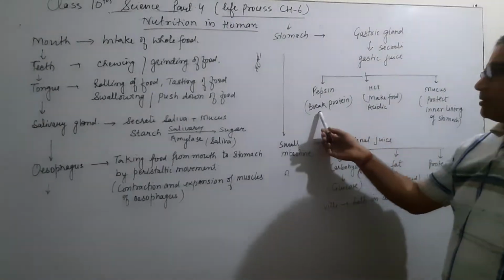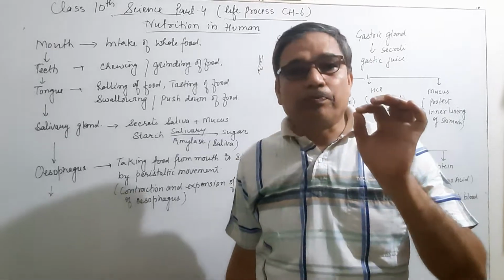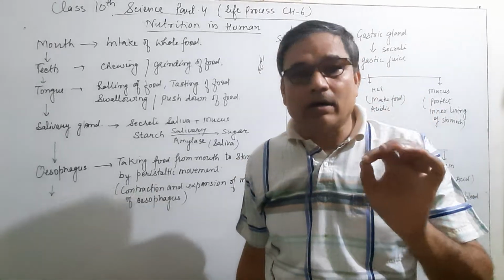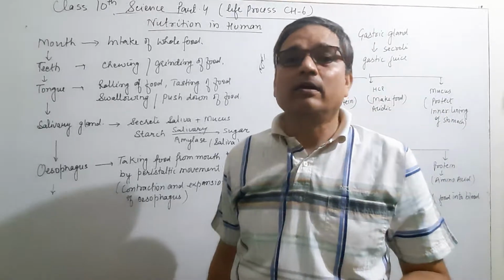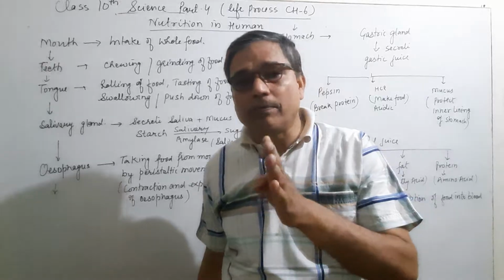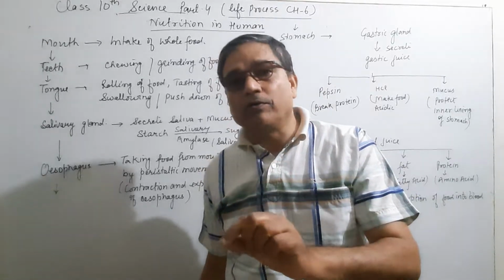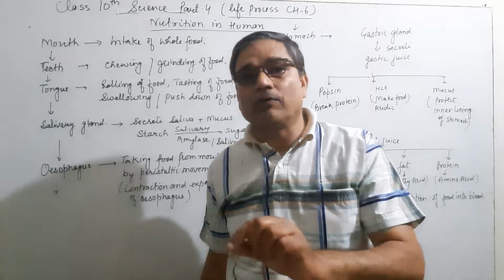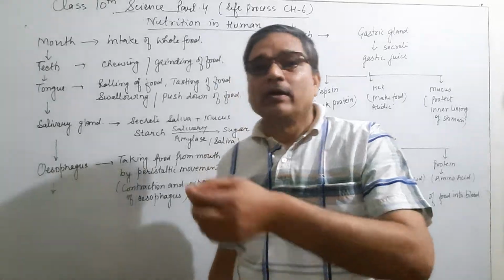And this pepsin, which is present in the stomach, breaks down the protein present in food. It means pepsin helps to break down the protein in the food in the stomach.